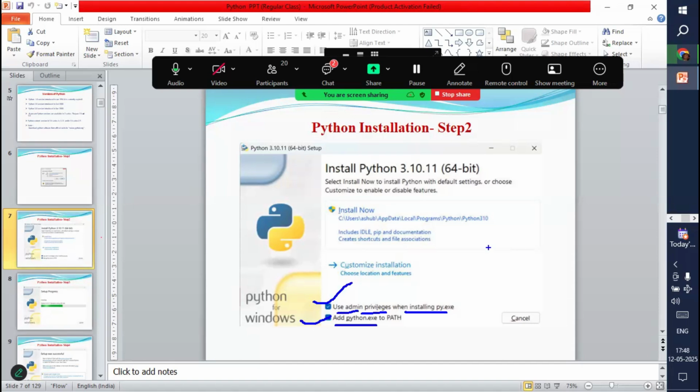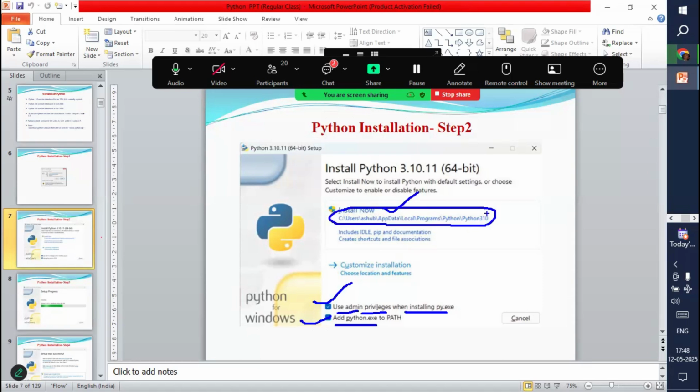In case you don't set the path, that is why we have to set the path also. You have to set the path to identify the Python commands, and we also have to take the admin permission to install the Python software. That is why you have to choose these two options here. After choosing these two options, you can click on install now. If you choose install now, by default, which location is it going to install in? In the C drive.